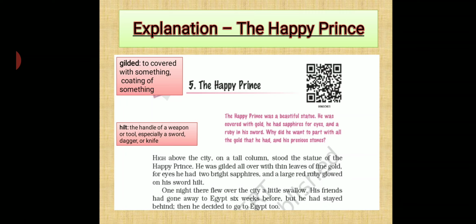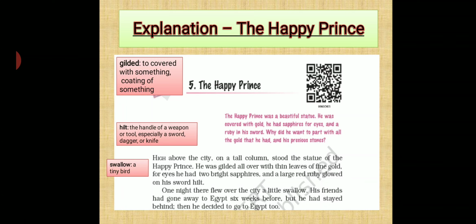Okay. So now coming. So what happened? One night there flew a bird. The name of the bird means swallow. It was a teeny bird, and he came and took the shelter under the statue. So swallow is a teeny bird. Although it is not a human being, still the writer is referring to it as he and his.